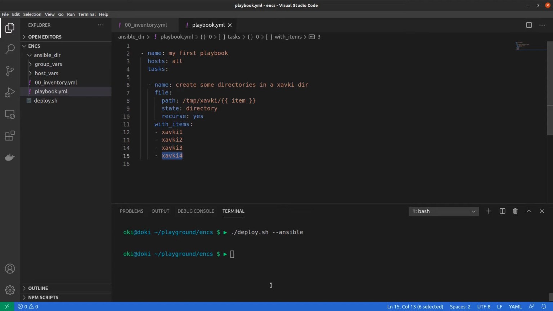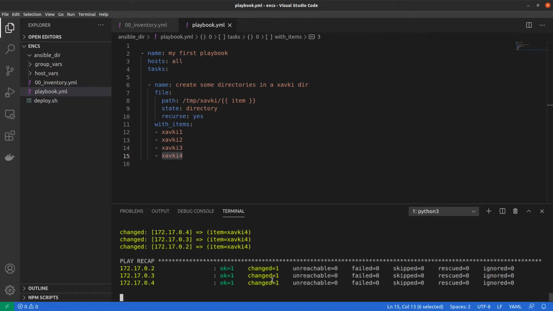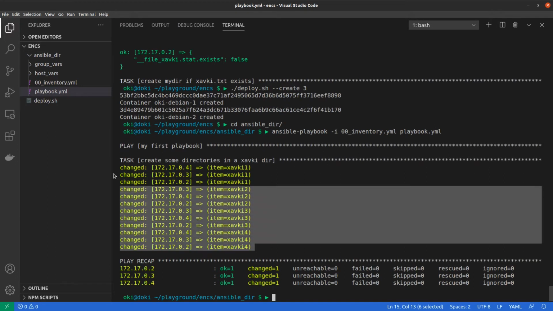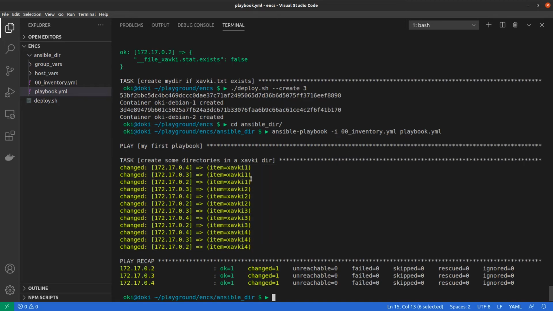So I save it, I run it, and I go into ansible_dir and I run ansible-playbook -i, and I specify my inventory file and playbook.yml. I run it, and now if I check what I have, I see on each server Ansible created xavkey1, xavkey2, xavkey3, and xavkey4.